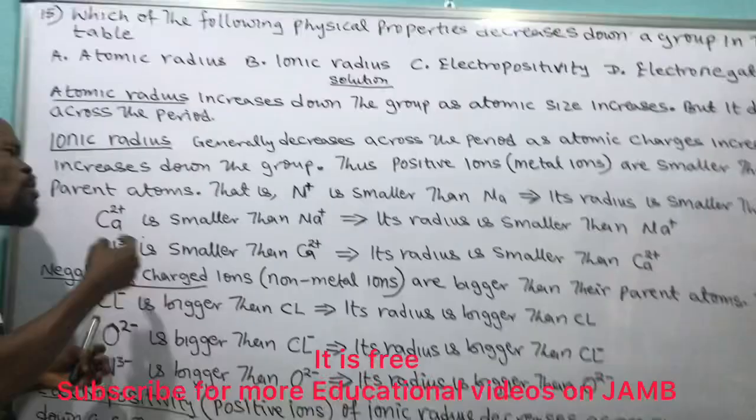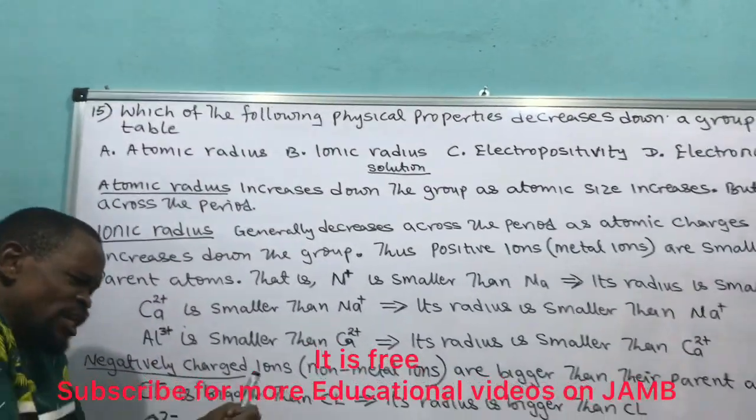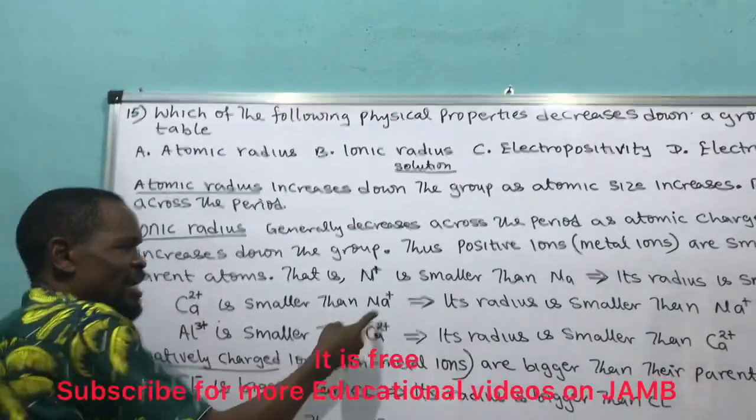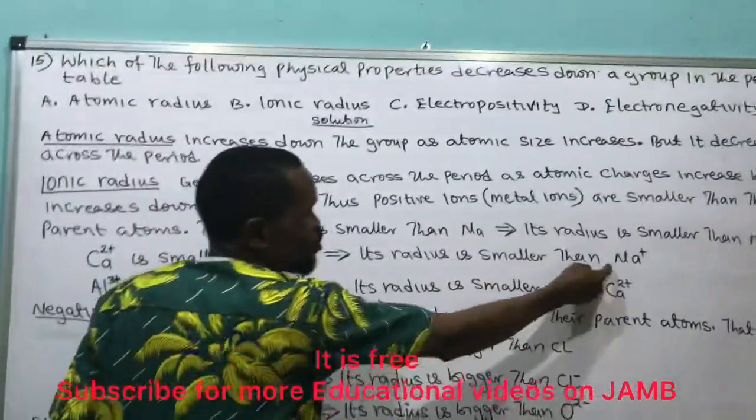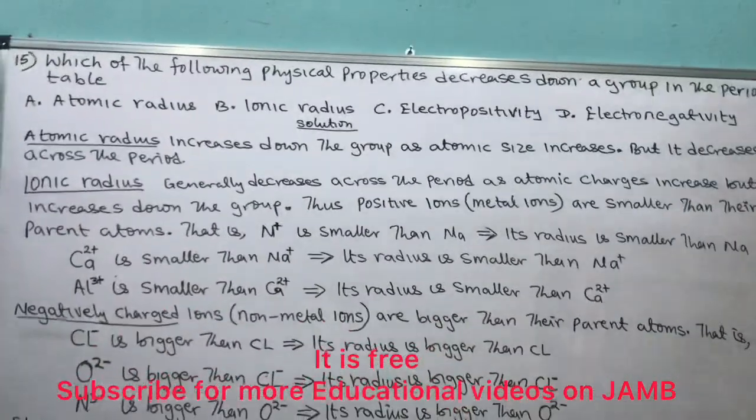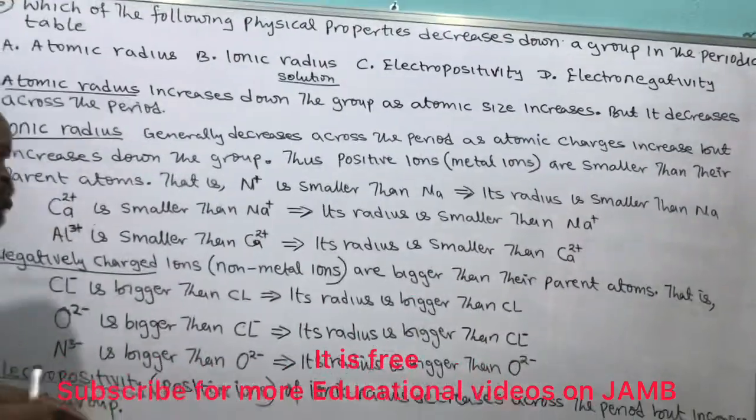So this ion will shrink more than the sodium ion. That means its radius is smaller than the sodium ion. As it shrinks, its radius is smaller than the sodium ion.